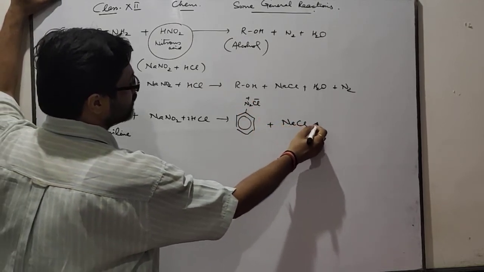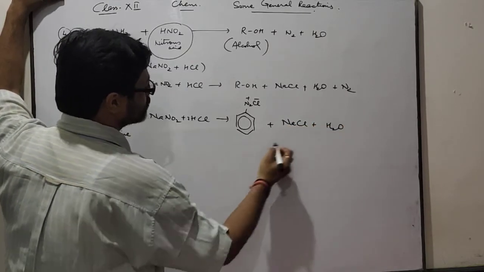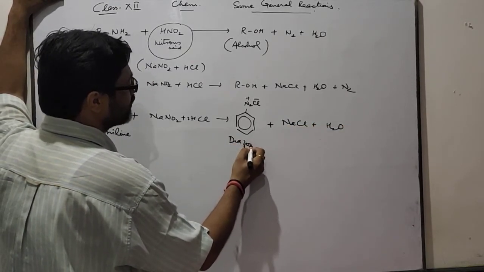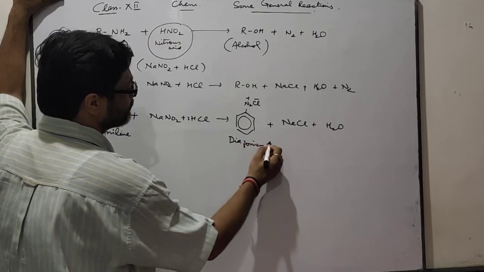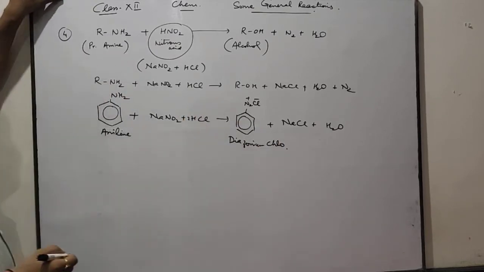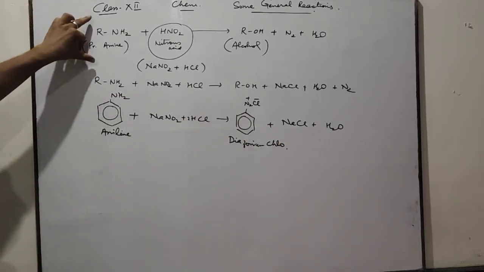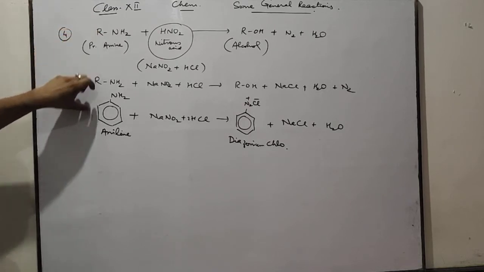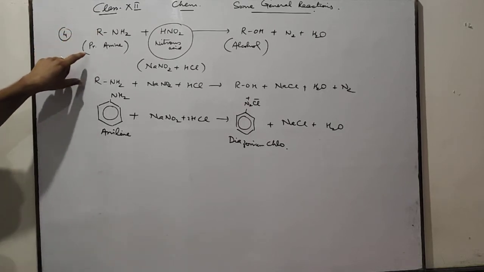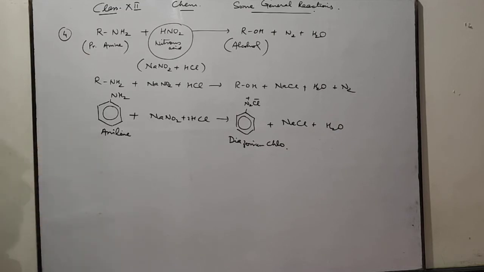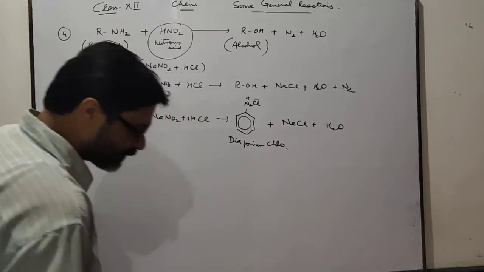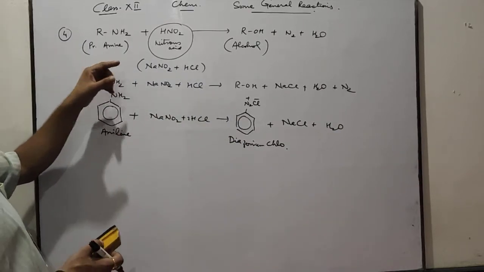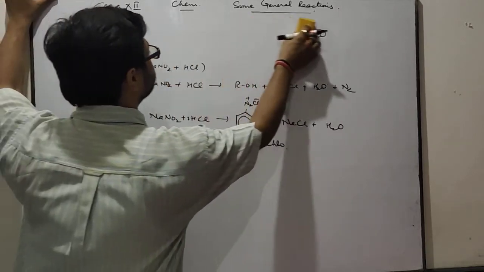Keep in mind, no alcohol is produced. This one is diazonium chloride. This is the difference between aliphatic amine and aromatic amine, or you can say primary amine and aniline. This is a type of aromatic amine and this is a type of aliphatic amine.